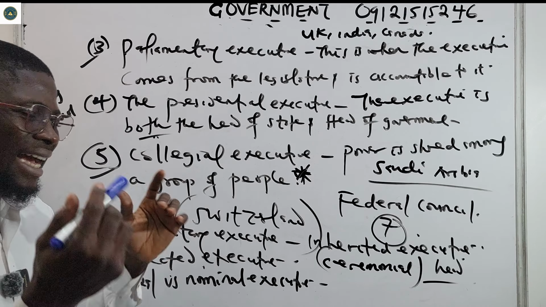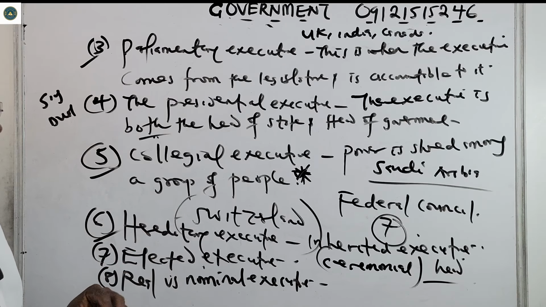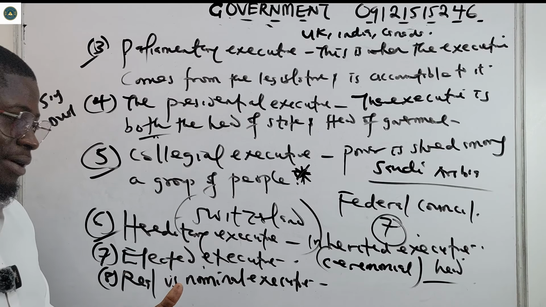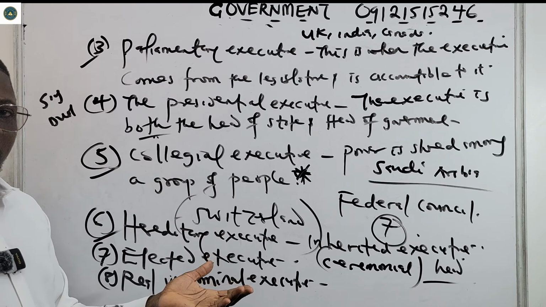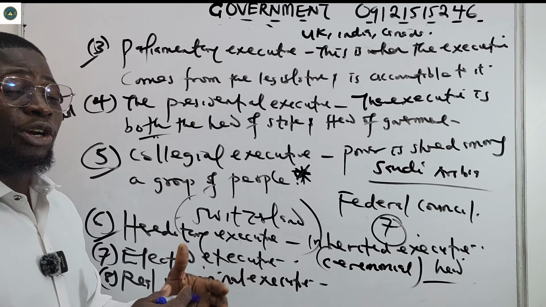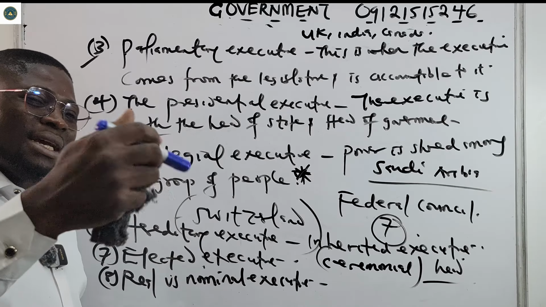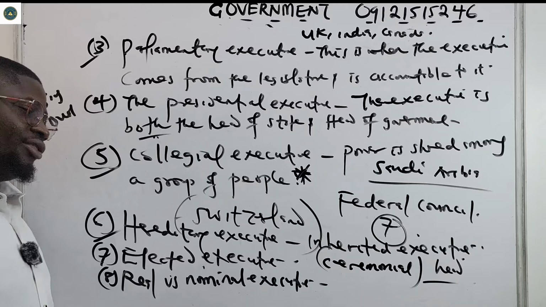Then the presidential executive, where the executive is both the head of state and government. Collegial is a group. When you hear group, just think about collegial. Power is shared among a group of people. Then hereditary can be inherited. Elected is by the people. Real versus nominal: the nominal is the head of state, a ceremonial head, while the head of government really runs the day-to-day and makes key government decisions. That is the real executive.